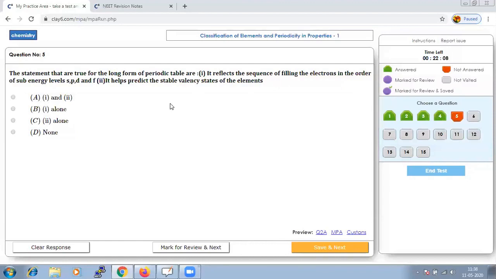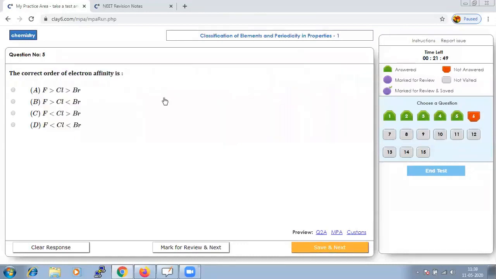Yes, this is also true. Hence, you can say that both statements 1 and 2 are true, and that is in option A. Because they have asked which are all true, that means statements 1 and 2 both are true. Let us save and go to next.